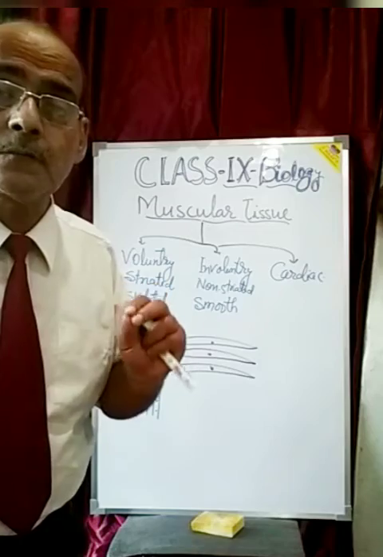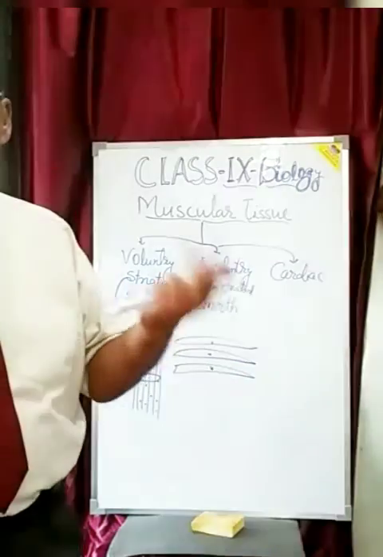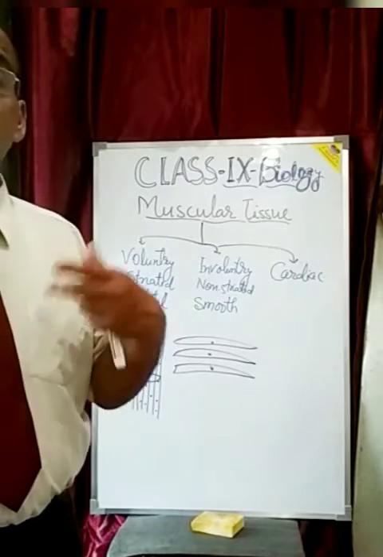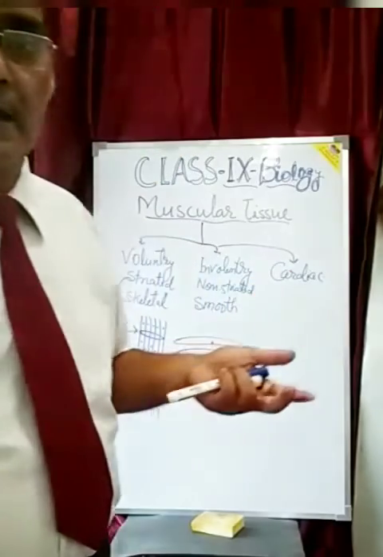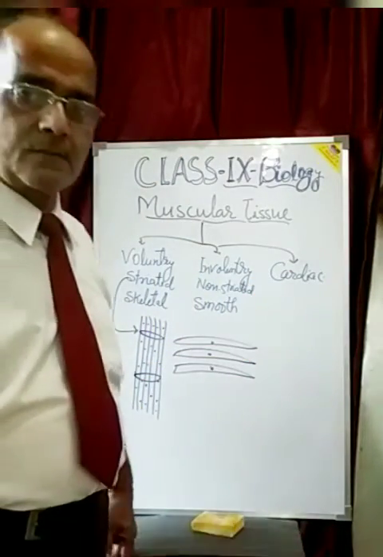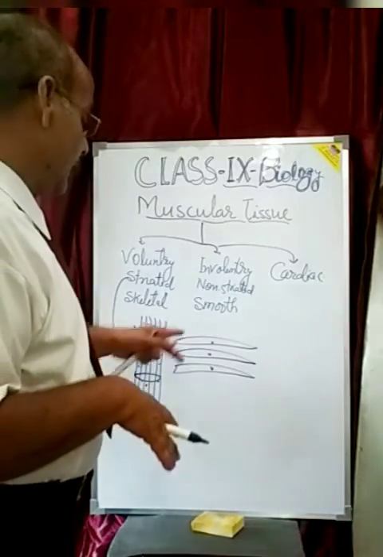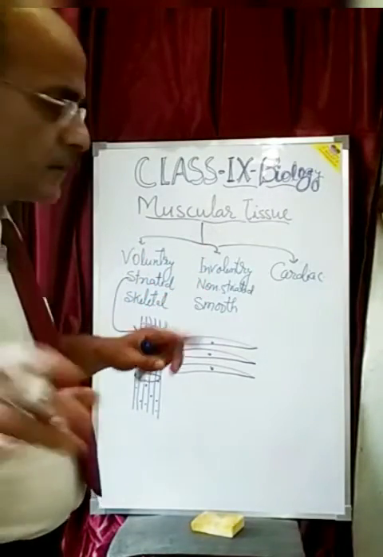They are controlled by the autonomous system. They cannot be controlled by our will, our voluntary will. They are controlled involuntarily by the autonomous nervous system of the body. They are uninucleated.